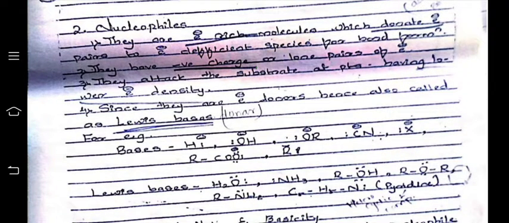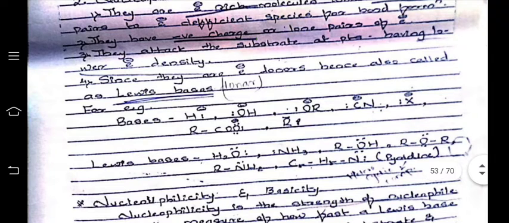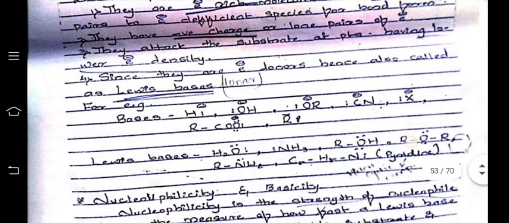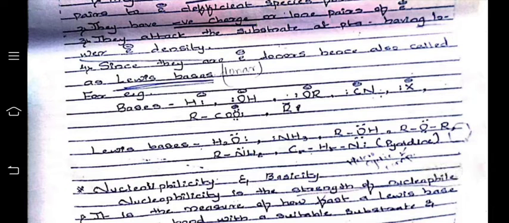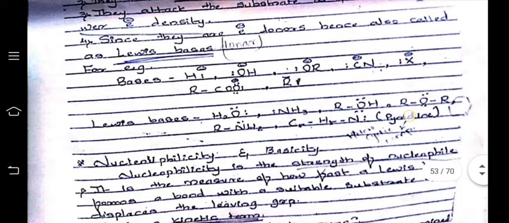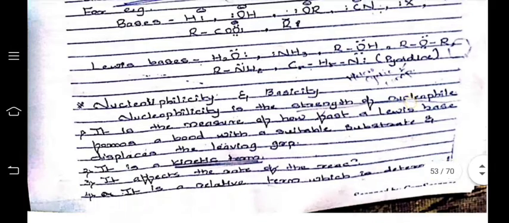Nucleophiles are electron rich molecules which donate an electron pair to electron deficient species for bond formation. They have a negative charge or lone pair of electrons, and they attract substrates having low electron density. Since they are electron donors, they are also called Lewis bases.